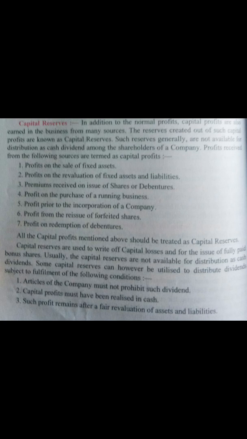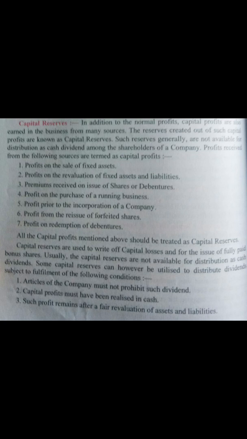So let us see from where this capital revenue is generated. Various sources are like profit on the sale of fixed asset. I have just told you, whenever a company sells its fixed assets, the profit generated from that sale would be termed as capital profit. Profit on the revaluation of fixed assets and liability.